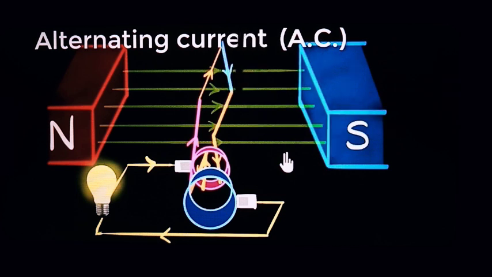Yes, the pink wire should come down. For that, the flow of current should be opposite. That time it should enter from here, it should come back here. So that's why every second it should change. So that's why it is called alternating current.